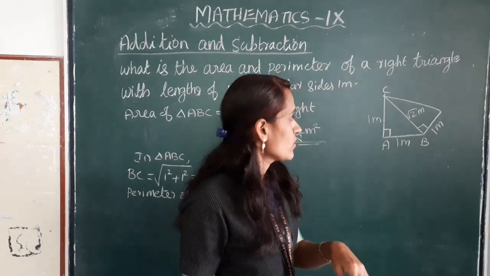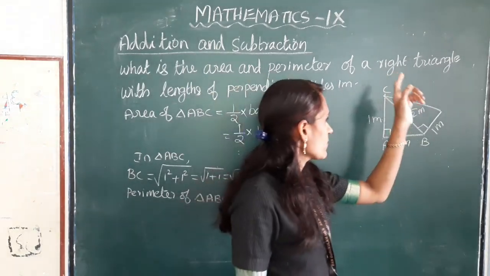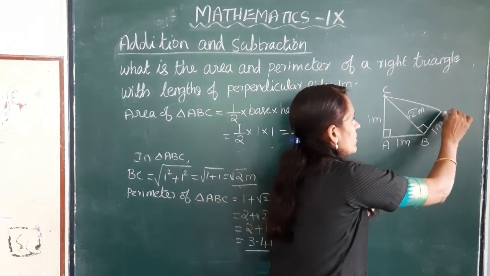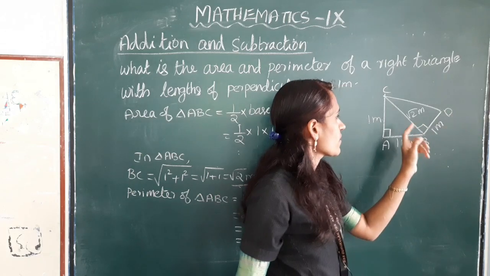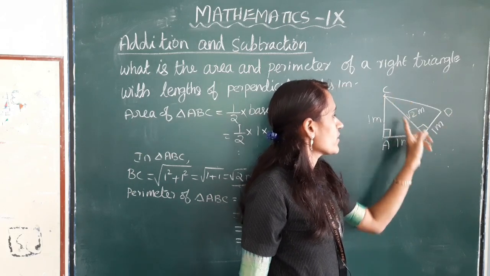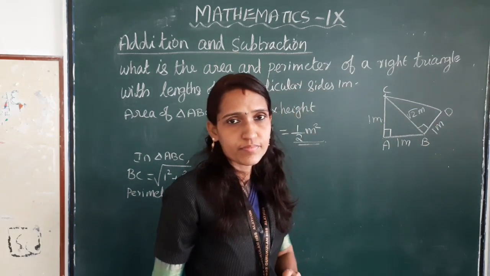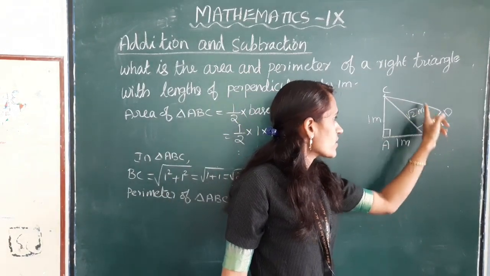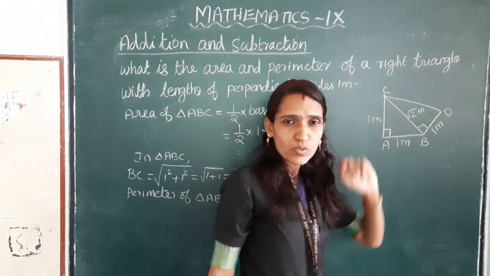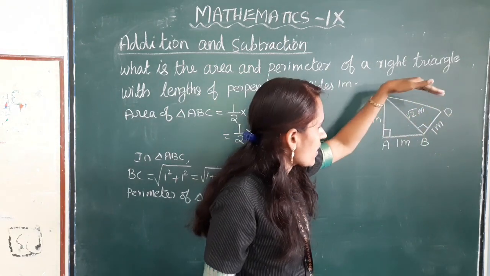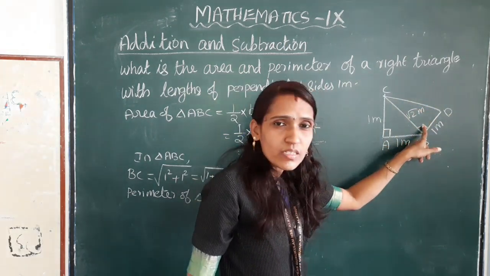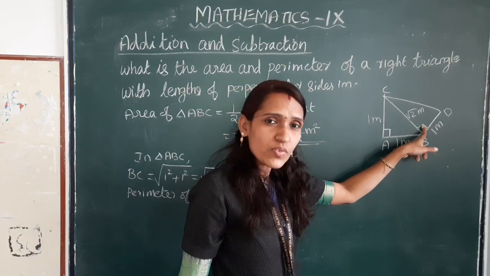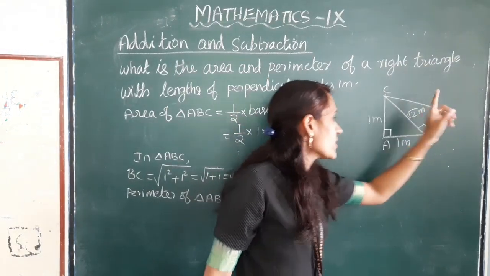For that, first we have to find the perimeter of this triangle, that is triangle CBD. Perimeter is sum of three sides. Here CD is not given. CD is the hypotenuse of this right triangle. So, first we have to find this distance CD.